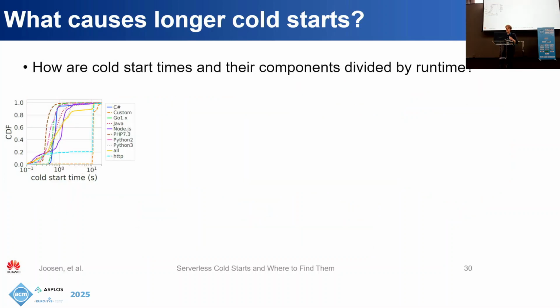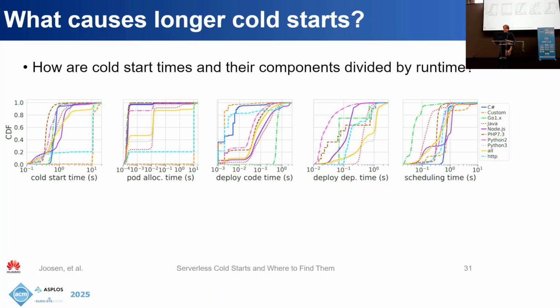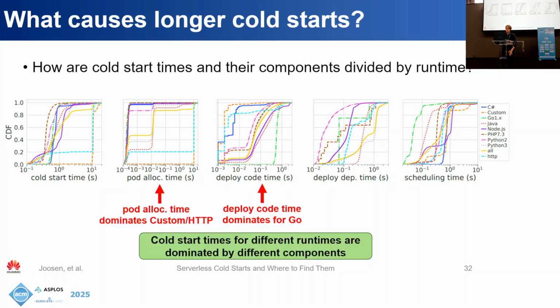So if we zoom into a single region now, region number 2, we can plot the cold start time distribution per language runtime, which you can see here. And so the 4 plots I've added here decompose this cold start time into its components. So if you were to add all of these components, you would end up with the cold start time. And so what we can see is that, again, there are different bottlenecks for different runtimes, and they sort of suffer from different components.